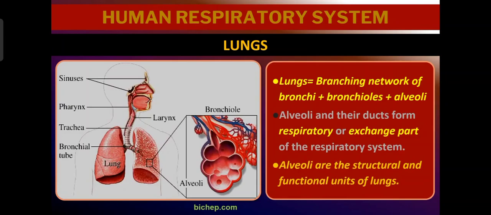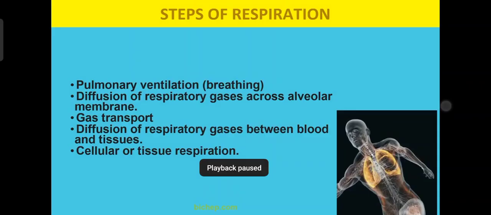One more question here. What are the structural and functional units of the lungs? Those are nothing but the alveoli. In the diagram you can see the small bronchioles, and at the tip you can see the alveoli, the sac-like structure. That is the main exchange part where the exchange of gases takes place. So alveoli are the structural and functional units of the lungs.